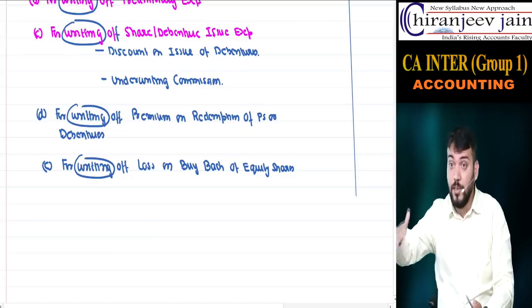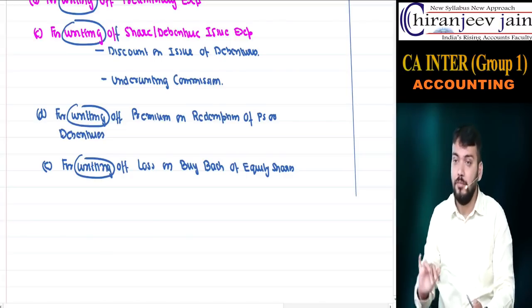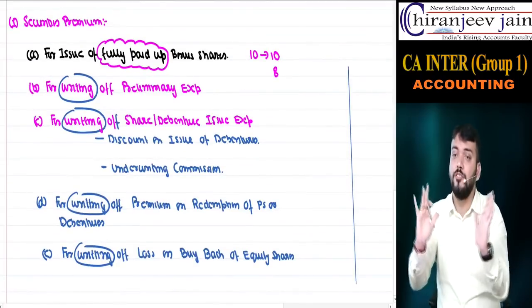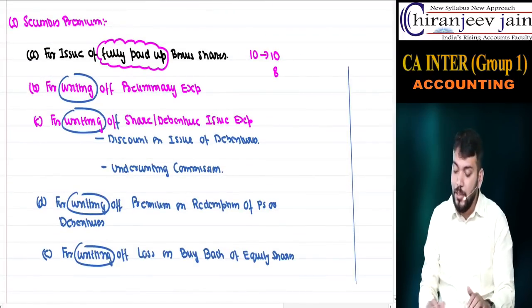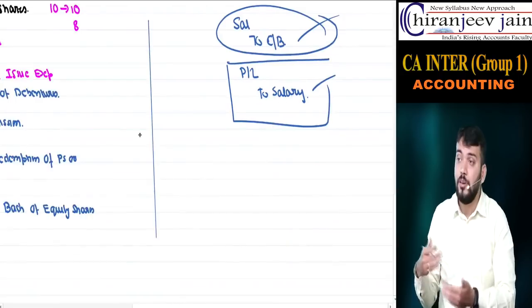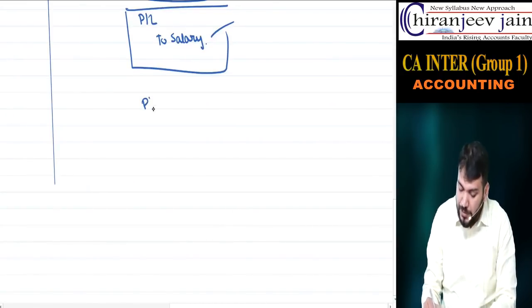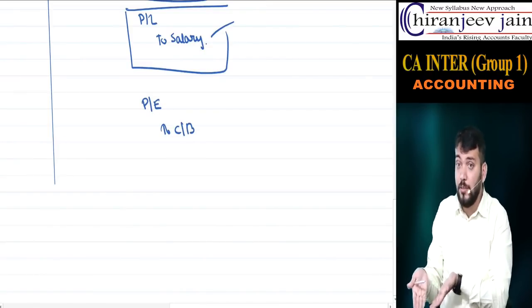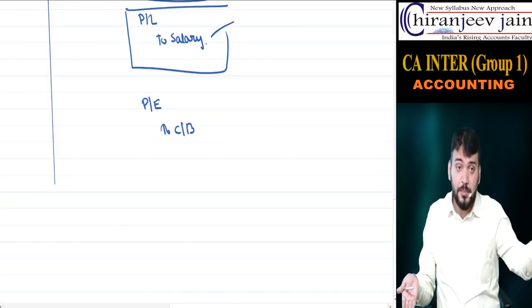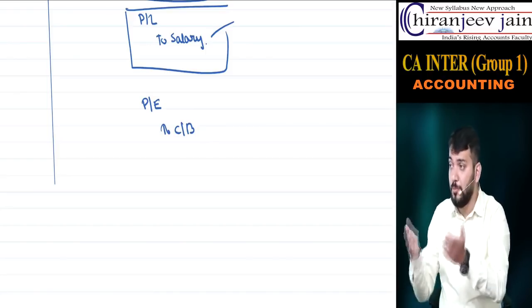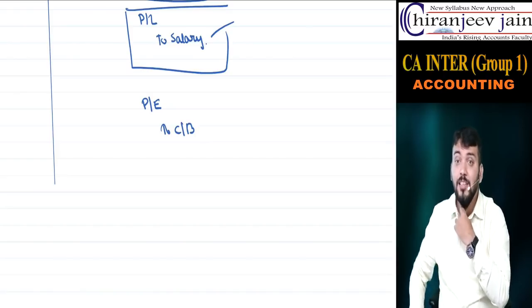So all revenue expenses are written off through the P&L account. But these are some expenses for which we can also use securities premium. What is the journal entry for payment of preliminary expenses? The entry is preliminary expense account debit to cash or bank. Now we can use the P&L account also to write this off. We have done in the pre-incorporation profit chapter, preliminary expenses were written off through post-profit, which was nothing but the P&L account.